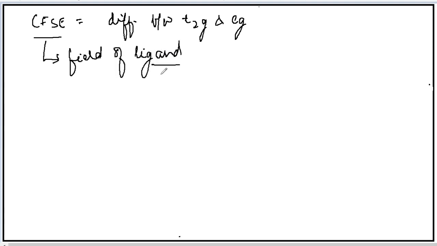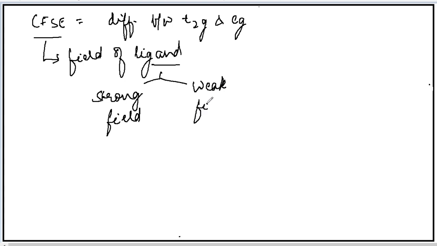Some ligands provide a strong field. Okay, some ligands provide a strong field by bringing about the splitting of the d orbitals, and some ligands provide a weak field for bringing about the splitting of the d orbitals. Okay, so this CFSE depends upon the field of ligand. So ligands can be strong field ligand or they can be weak field ligand.